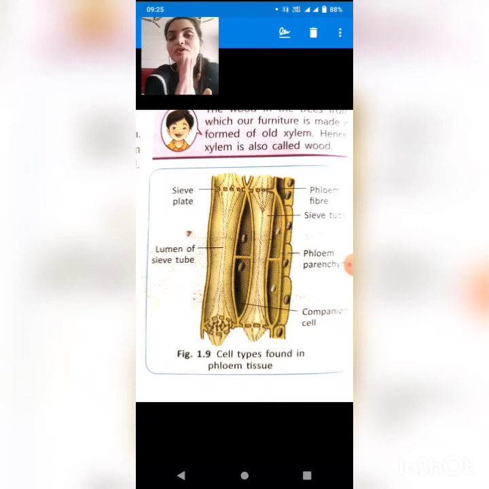So basically, students, whatever this diagram is showing is the compact structure of phloem. In xylem we had studied four structures, and here also there are four structures in phloem: sieve plate, phloem fibers, sieve tube, and phloem parenchyma. And one more also, companion cells. The sieve plate and sieve tube both are in the same category or same part, with companion cells. So the main function of conduction of food is performed by the sieve tube. Okay, students.